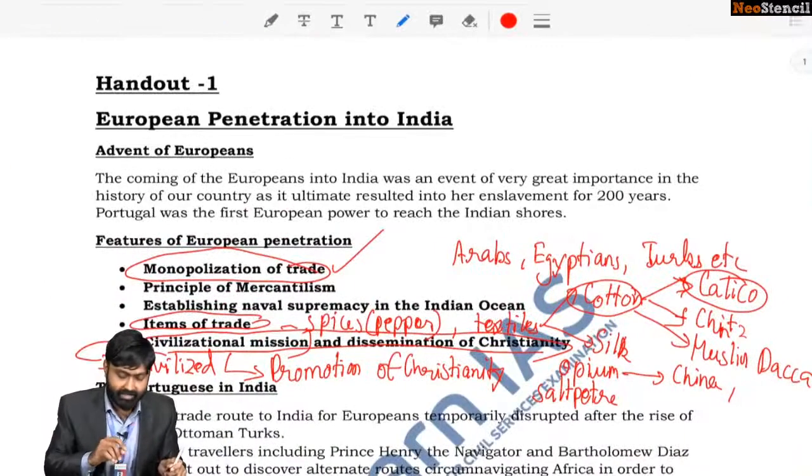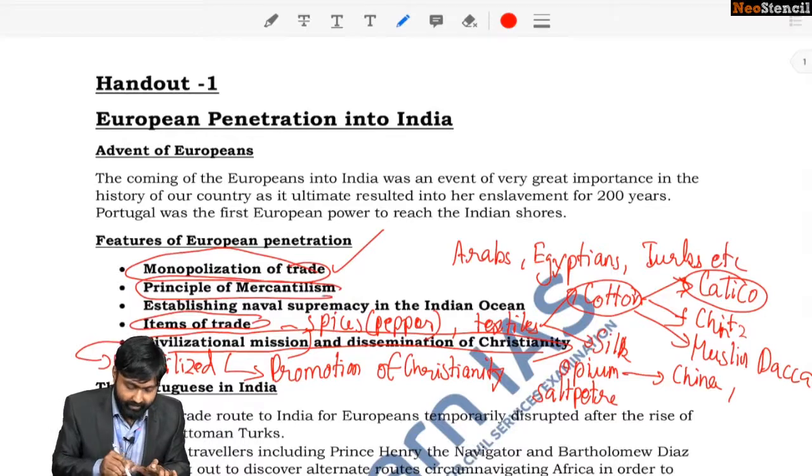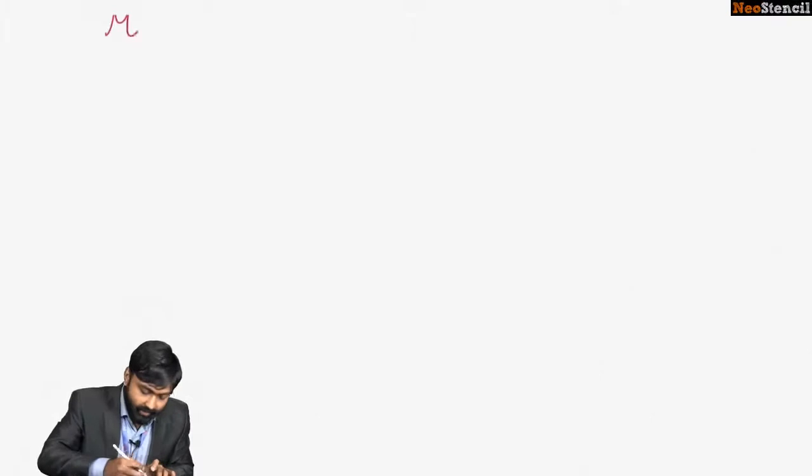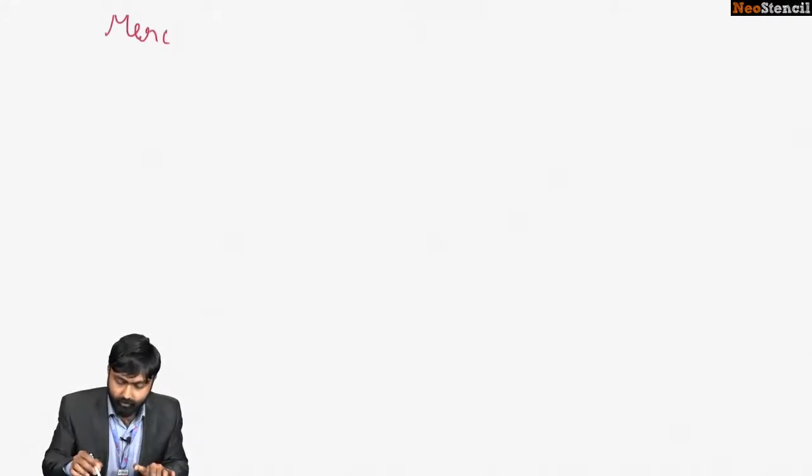Now let's look at the next thing, the principle of mercantilism. Now what is the principle of mercantilism? Very important philosophy. See, the principle of mercantilism was a philosophy that prevailed during that time.